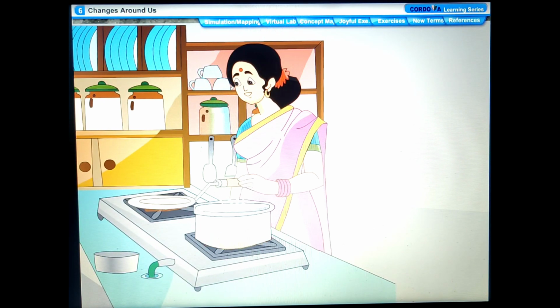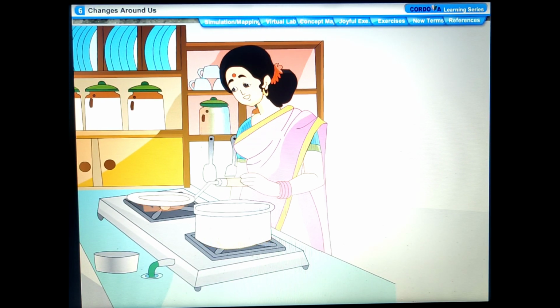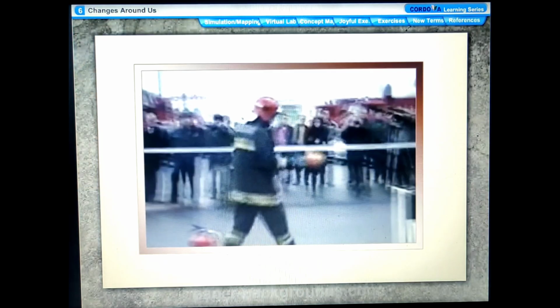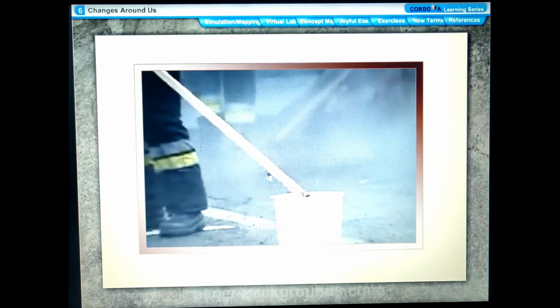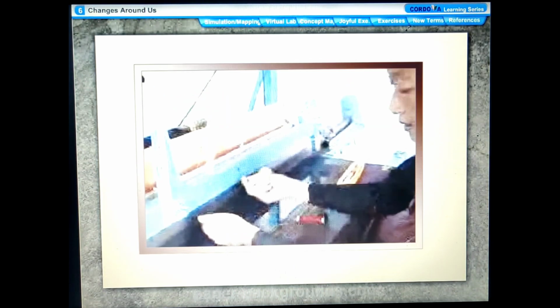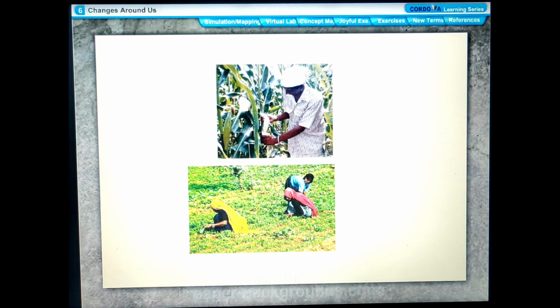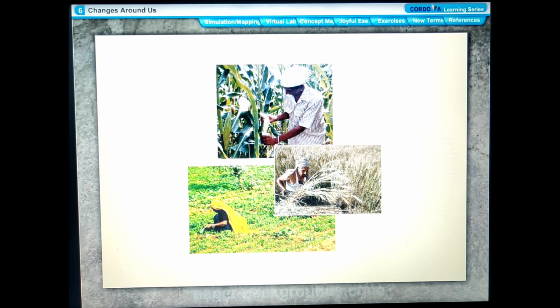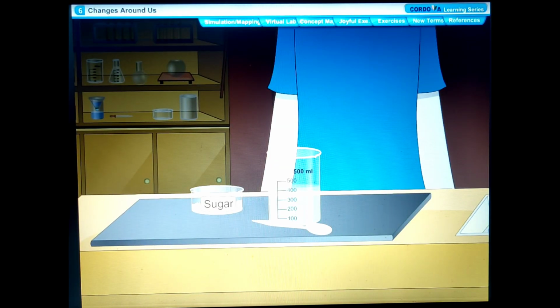Some changes are man-made, such as cooking of food, burning of oil, weaving of cloth, production of food grains, and dissolving of sugar in water.